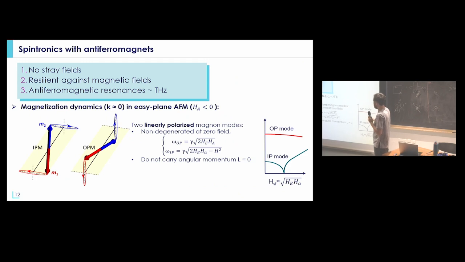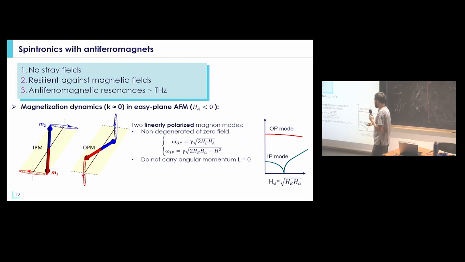The second case that I was describing is the easy plane antiferromagnet, where the spins can easily rotate within one plane. In this case, you again have two modes, but at zero applied field you see that the degeneracy of the magnon modes is lifted. This is due to the fact that one mode corresponds to oscillation within the easy plane, so the frequency is much lower. And the second mode corresponds to oscillation out of the plane, where you have a hard axis, so that's why the frequency is larger for this out-of-plane mode.